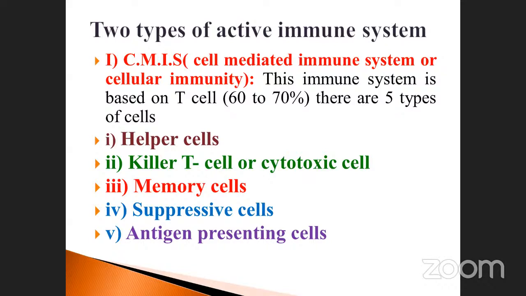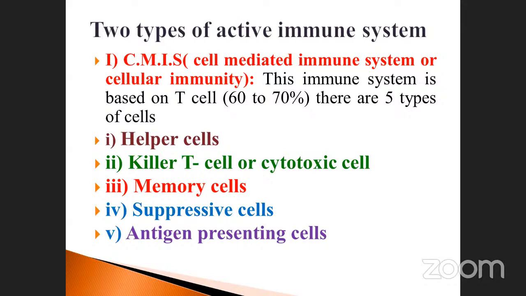CMIS. Many times they ask for the mnemonic or word expansion. Okay, there are 5 types of cells. What are the cells? Here: the helper cells, killer cells, killer T cells, also cytotoxic cells, memory cells, suppressive cells, and antigen presenting cells. These are the five cells present under CMIS.